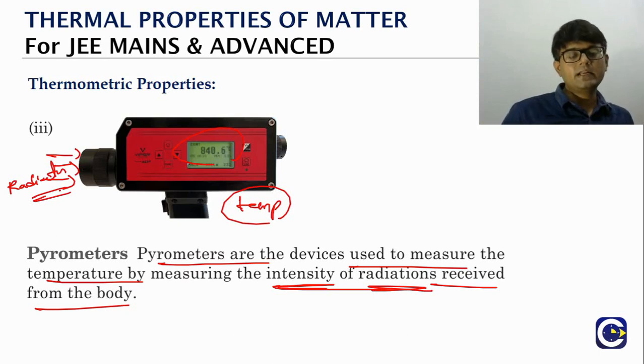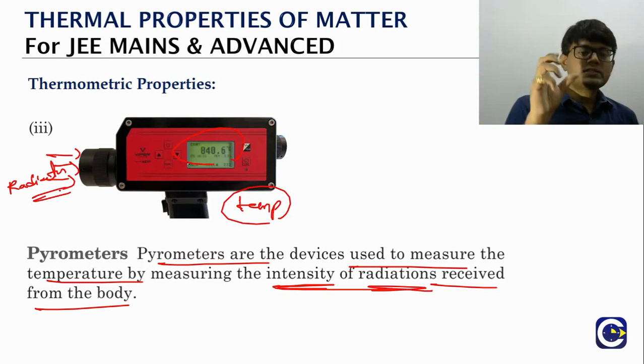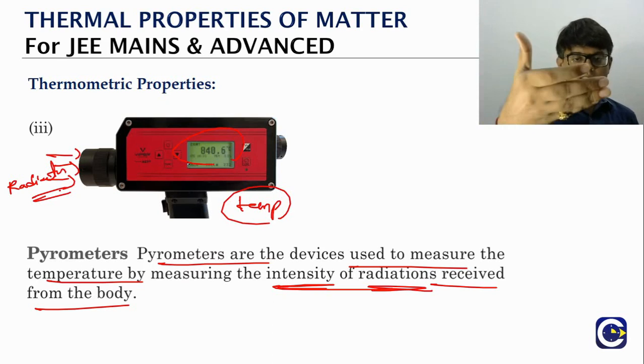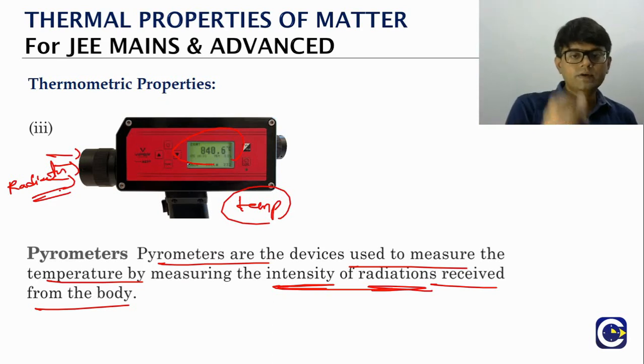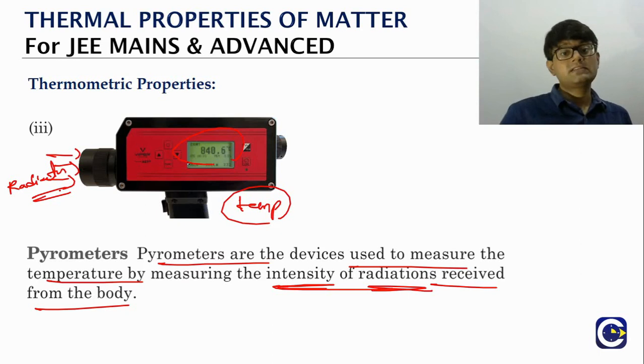So the pyrometer will work on the idea of how much intensity it is receiving from the object to which it is exposed. If it is exposed to an object at high temperature, it will receive more intensity of radiation. Then accordingly the temperature reading will be shown.